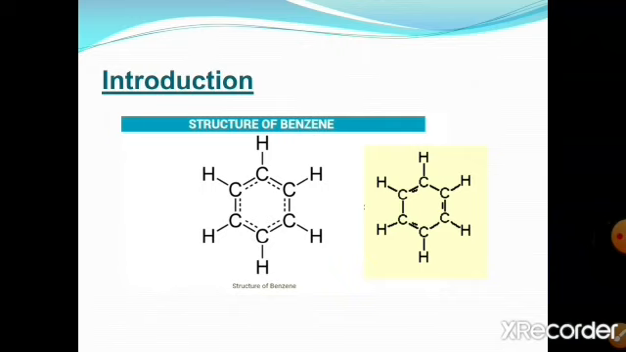Benzene is a cyclic aromatic compound having the formula C6H6. All the carbon-carbon bonds in benzene are of equal length. So there is no carbon-carbon single bond and no carbon-carbon double bond. Benzene consists of one full sigma bond and half a pi bond.